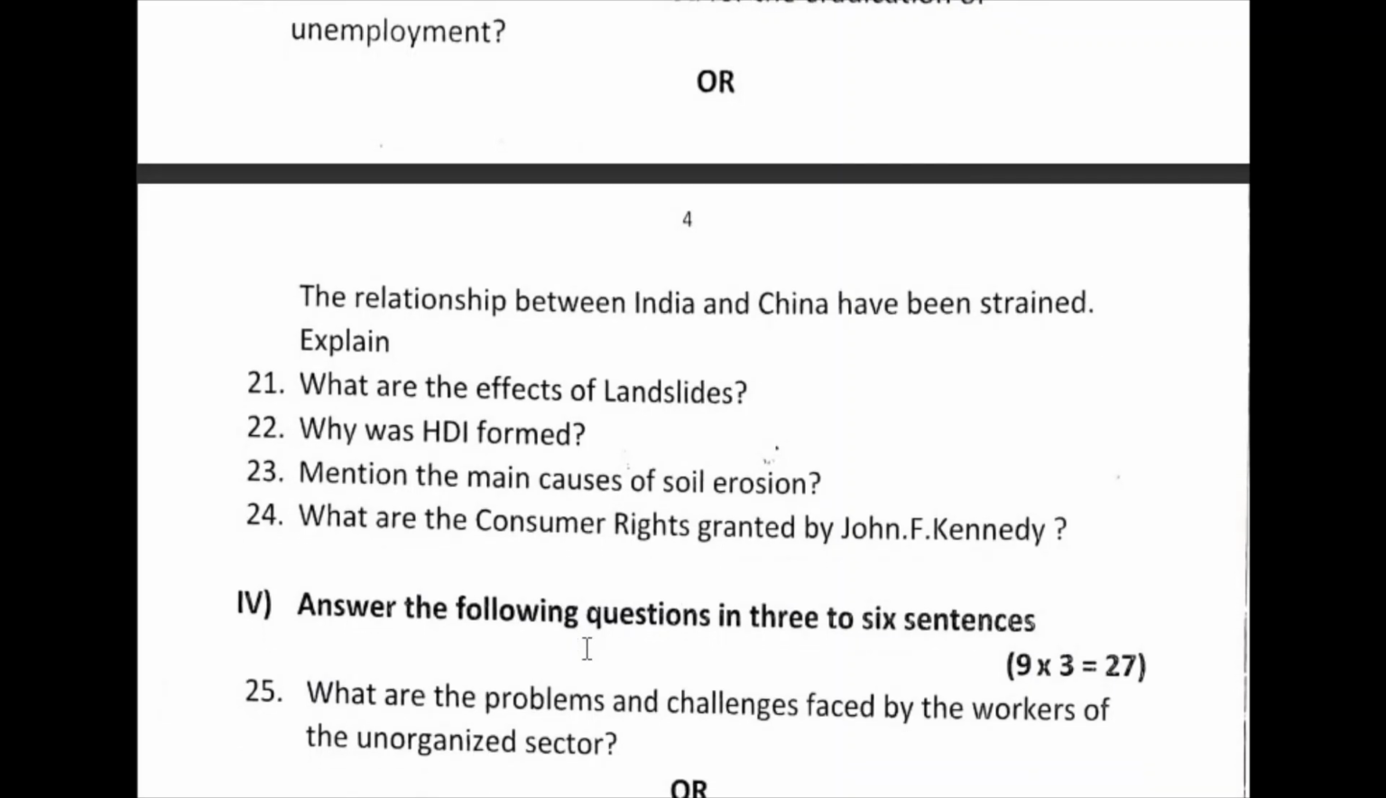The first one. What are the problems and challenges faced by workers of the unorganized sector? Here: not guided by legal provisions, no tax provision, includes minor transactions, no fixed time of work, laborers earn daily wages, no medical facilities, and no paid leaves. These are the challenges faced by unorganized sector workers.